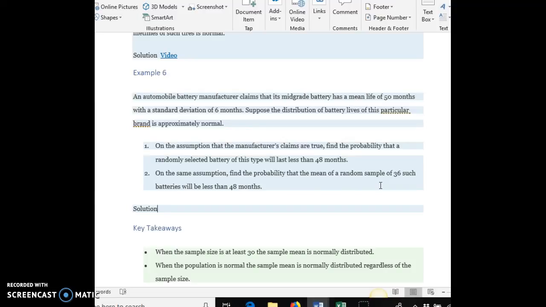All right, now, what's very important though, as we answer question 1, if we had not been told that this distribution was approximately normal, we could not answer question 1. We need normality in order to use our formula.